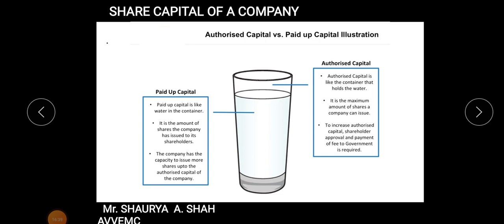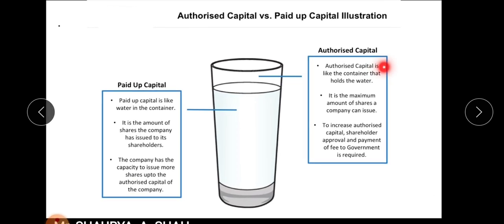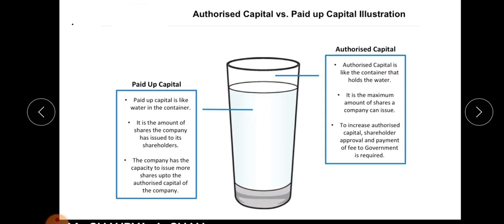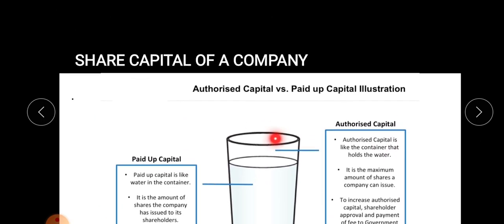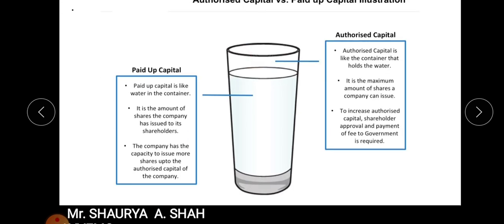Now take a good example of comparison between authorized capital and paid up capital, students, right? For example, your entire glass is the capital structure of the company. The entire glass shows you the authorized capital. It is like the container that holds the water. It is the maximum amount of shares the company can issue, right?